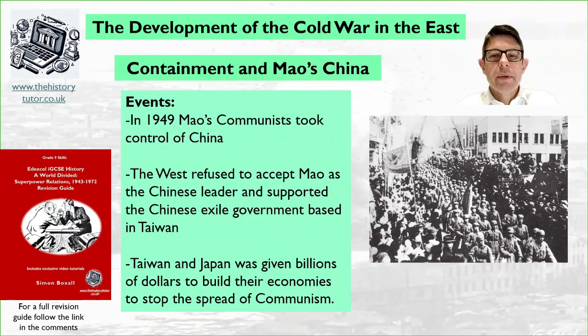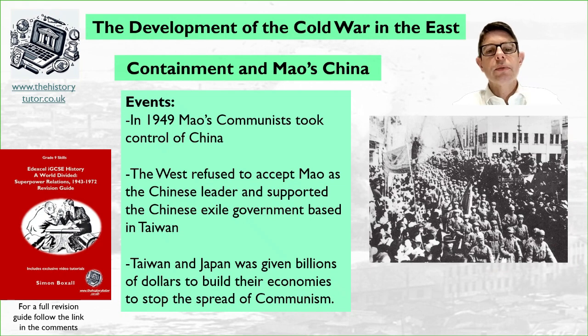Let's start our story of containment in the East by looking at the containment of Mao's China. So we need to be aware that in 1949, Mao's communists took control of China. They won the civil war and China became communist. The West were unhappy at this and they refused to accept Mao as the Chinese leader, and they supported the Chinese exile government that was based in Taiwan.